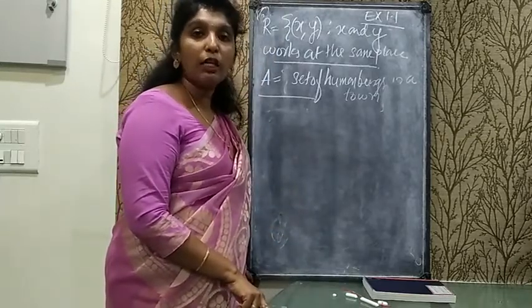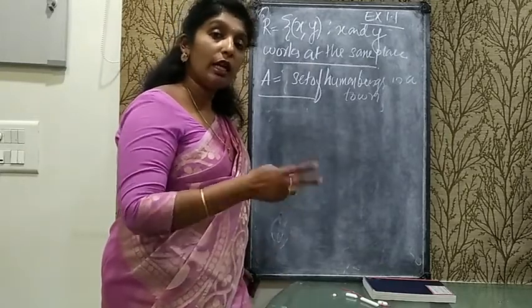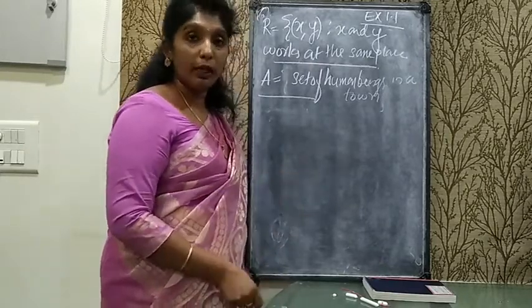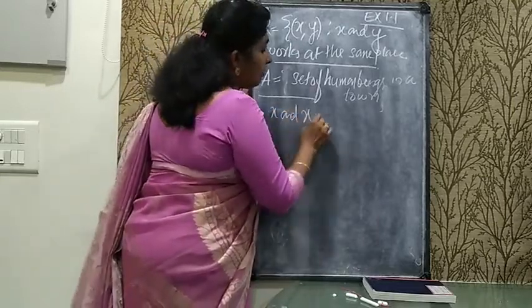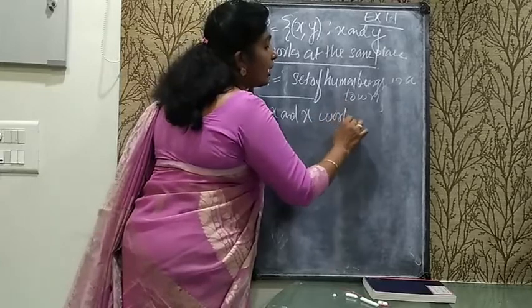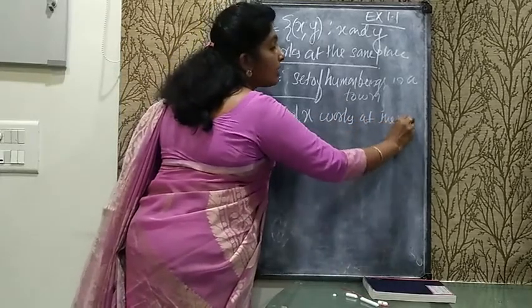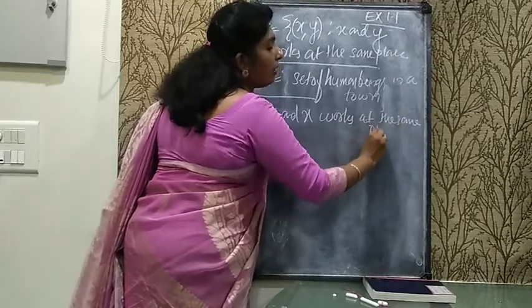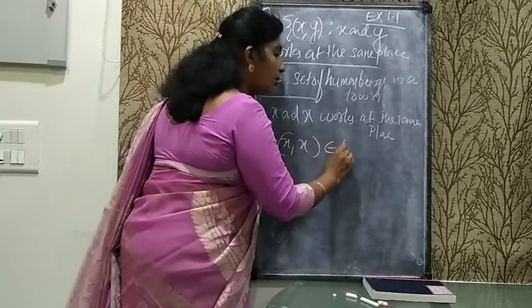So first of all we need to check the reflexive relation. For reflexive, what will we be taking? The same type of elements we will be taking. So here, if x and x work at the same place, it means definitely (x, x) belongs to the relation.